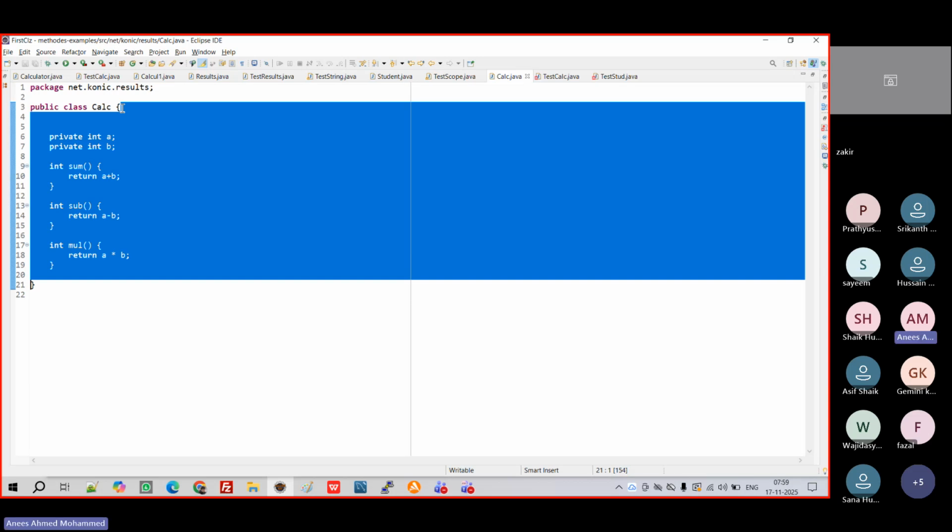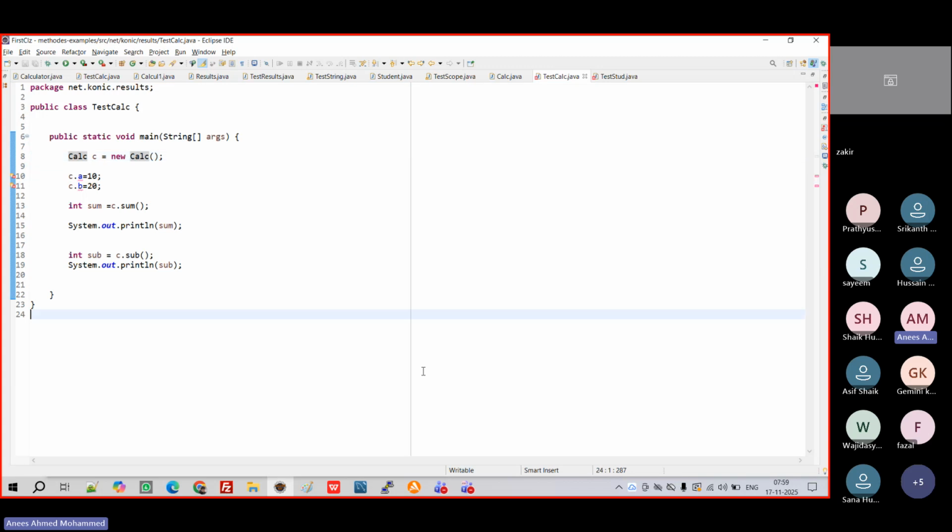But when we are calling it in test calc, right? If you are going to test calculator, you can see error. What? A, B, what is that? Red color is coming. These are not visible. When you are keeping the mouse, you can see the field A is not visible outside of this class. So how to do that? Now there is an option. You need to use methods to set this value. Right? You need to go through me to set this value. So now how can we do it?